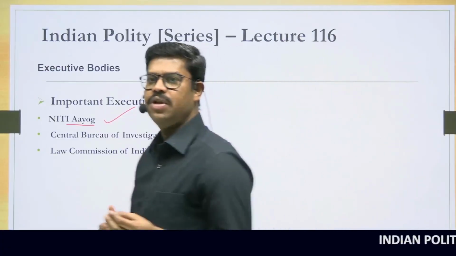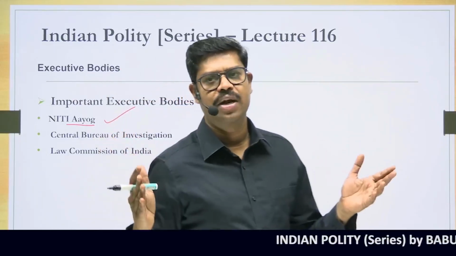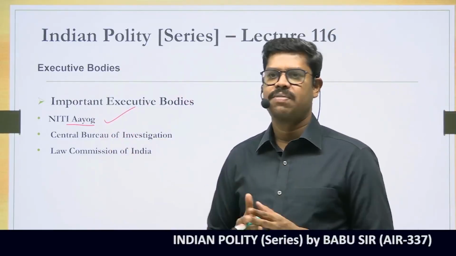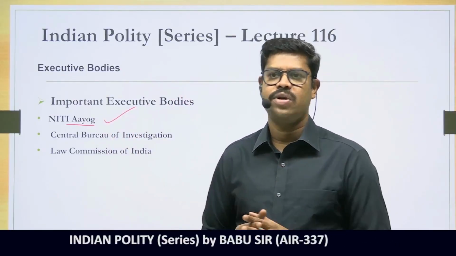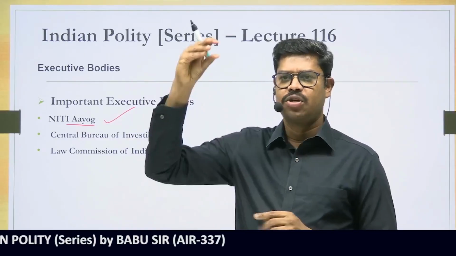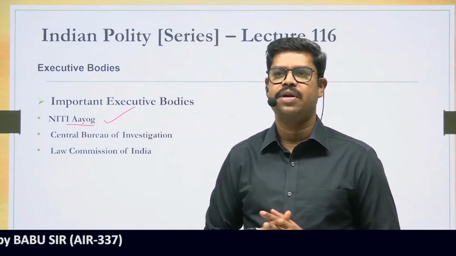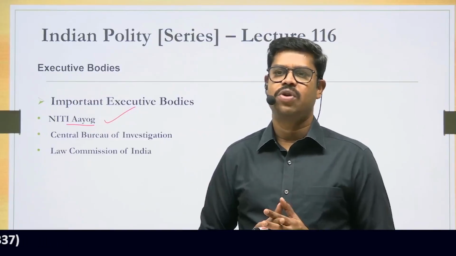For example, the Planning Commission was making plans for the development of the entire country, including the states. But the states were never represented in the Planning Commission, or they did not have much representation, and their voice was not taken into consideration. So it was mostly a top-down approach. From the top, a few members make the decision, and then they send it to the bottom to be implemented. In this way, it is not good for federalism.